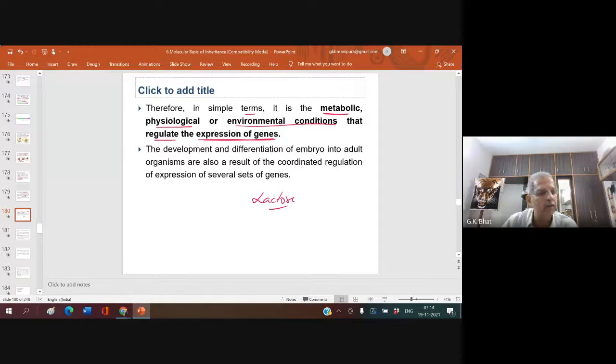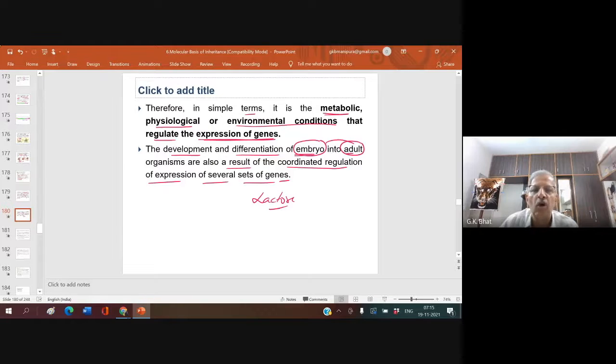The development and differentiation of an embryo into an adult organism are also a result of coordinated regulation of expression of several sets of genes. I said gene expression may bring about the synthesis of structural protein or functional protein. Structural protein enables the embryo to grow into an adult.